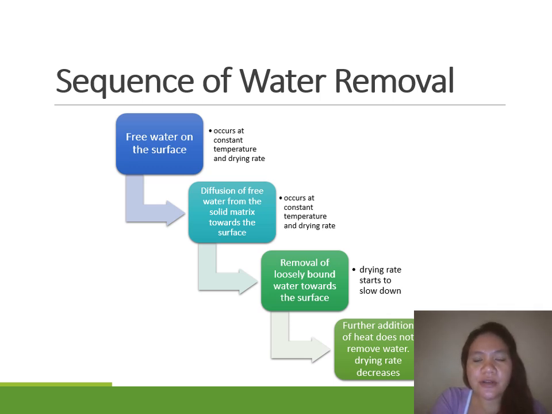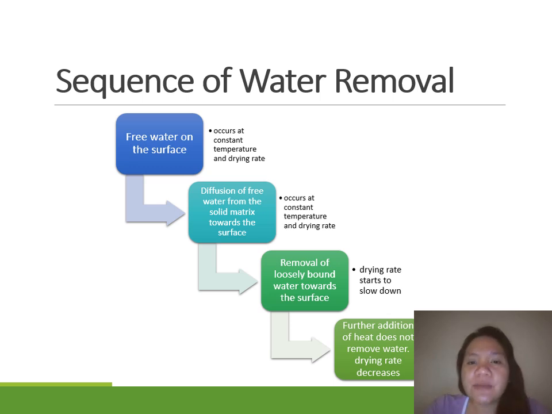After the free water on the surface is removed, the next stage is the diffusion of the free water from the solid matrix towards the surface. Those free water present in your solid matrix, or together with your bound water, will move towards the surface. Again, this occurs at constant drying temperature as well as constant drying rate.